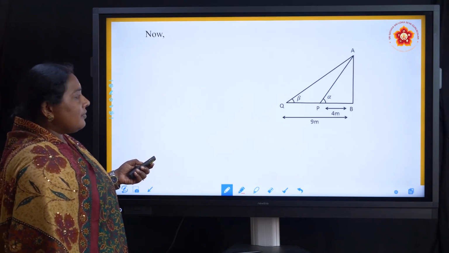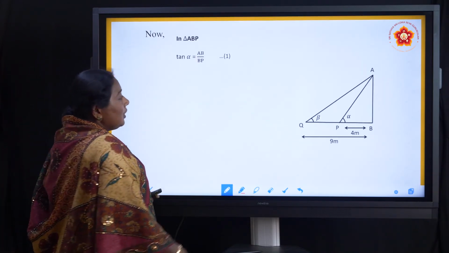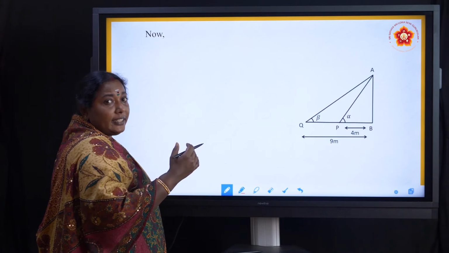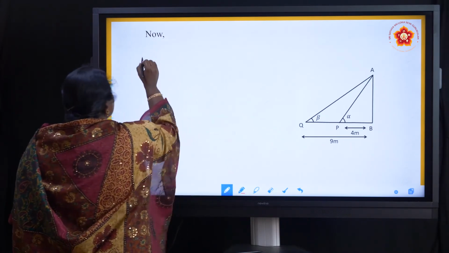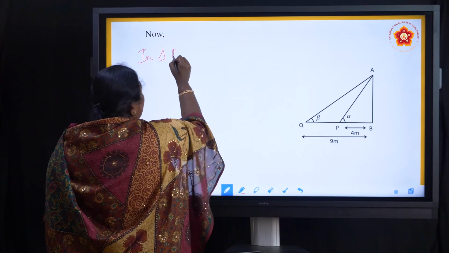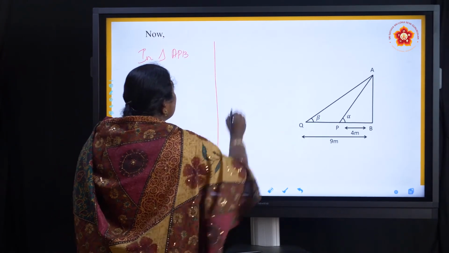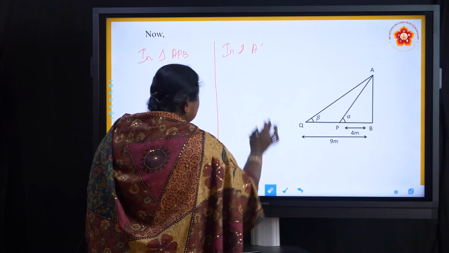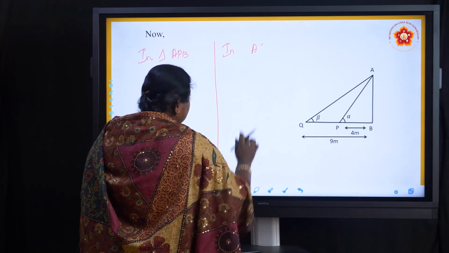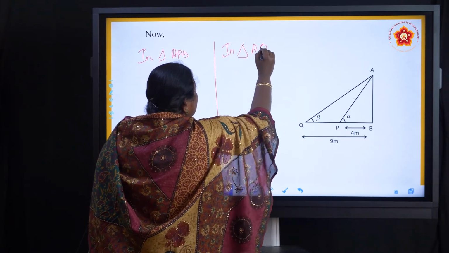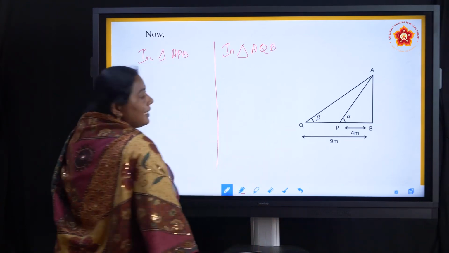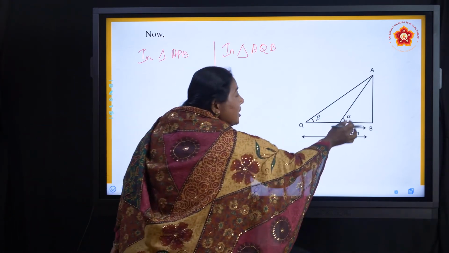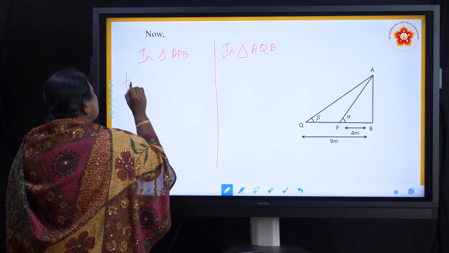Now the calculation. It's very easy. Now I have two triangles, right? Since the tower is vertical, I have a 90 degree angle, so I can apply the trigonometry values. In triangle APB and in triangle AQB, two triangles I am going to compare. Now in triangle APB, who and who am I going to compare? Adjacent and opposite.